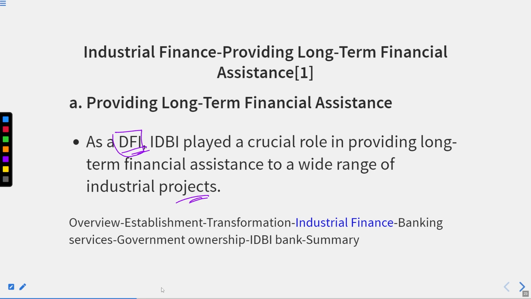Okay, but suppose the bank is granting huge loans to the industries, and as I have told you already, the industries are part of the risk. So eventually the bank is also risking its capital with industrial finance. Okay, so generally, what was the practice with the banks? Banks could grant the loan to the business, but only for a short duration, in order to recover the amount faster. Okay, but as time changes, and when the IDBI was established as a DFI, now they got a different segment. They have to deal with corporate banking only.